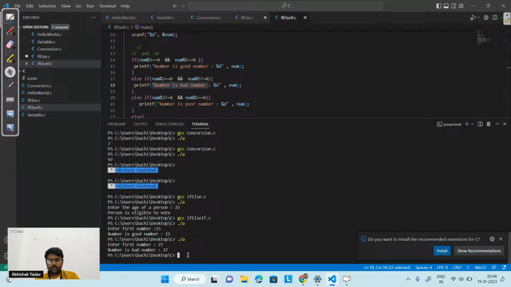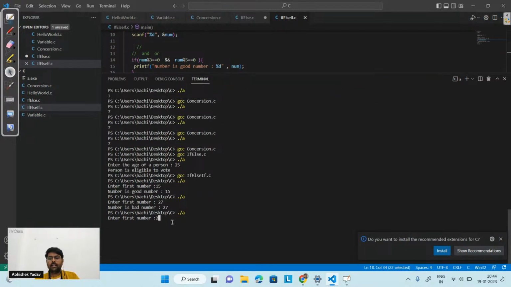Let's take 2 now as our number, right? For 2, what output will I get? I will get -1 because it is neither divisible by 3 nor divisible by 5, right? So I will move to the else part and I will get -1 as my output here, right, everyone?